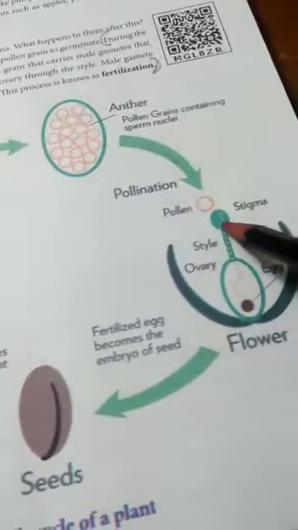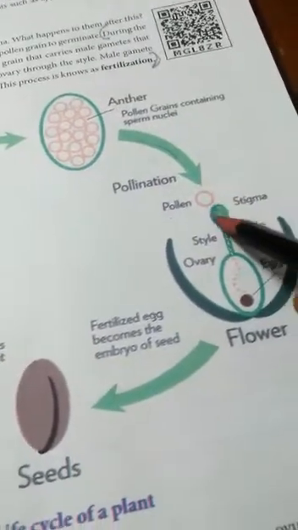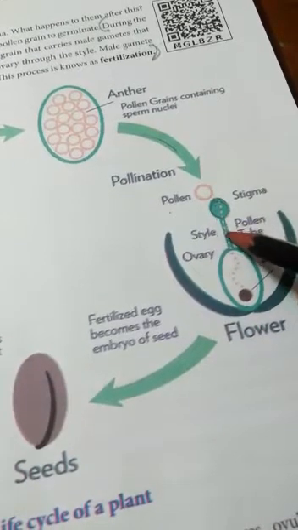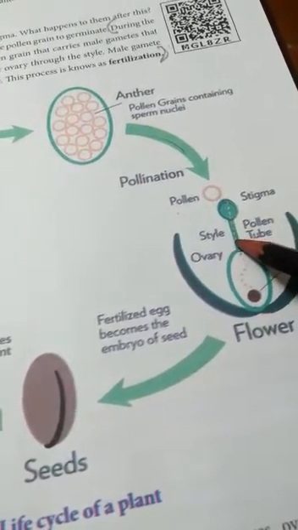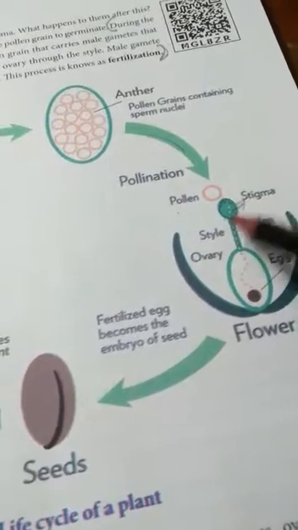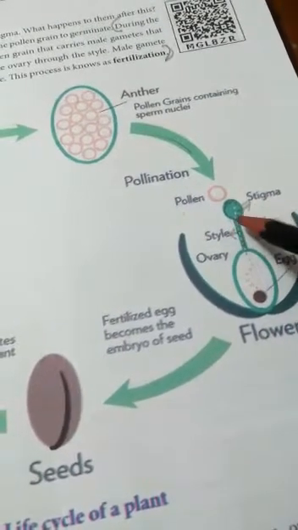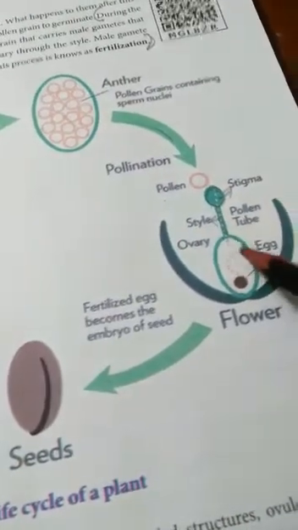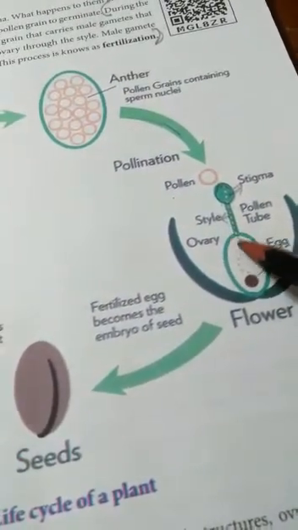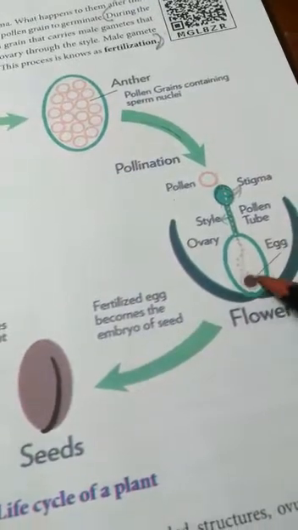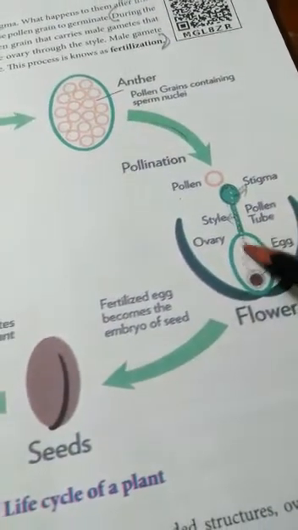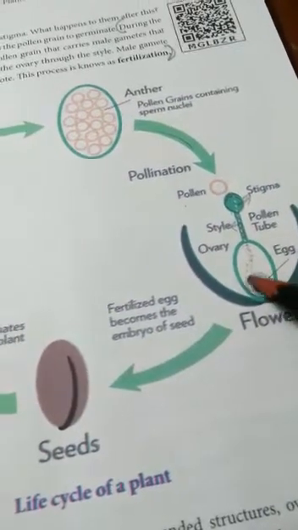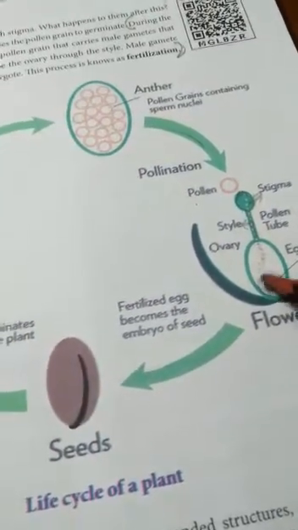This pollen comes here. What goes inside? Here the stigma is present, this is the female part. It goes inside, and this is the style. Okay, this is the stigma, this is the style. Inside the style is the pollen tube also. This is the ovary. The female gamete is already there. When the male gamete comes, the egg fuses and the zygote forms.